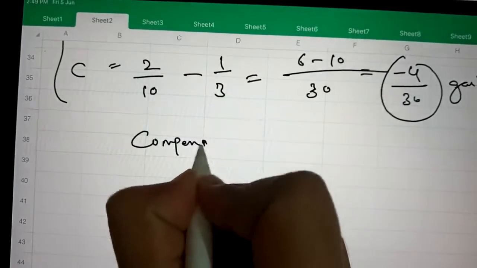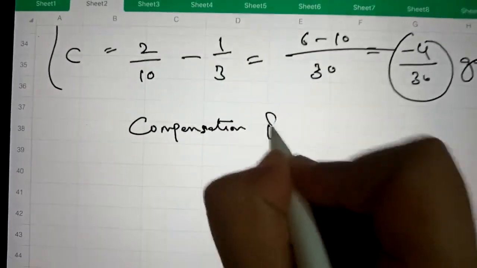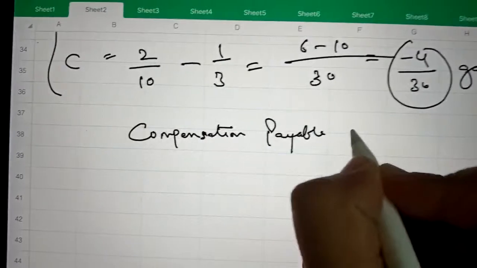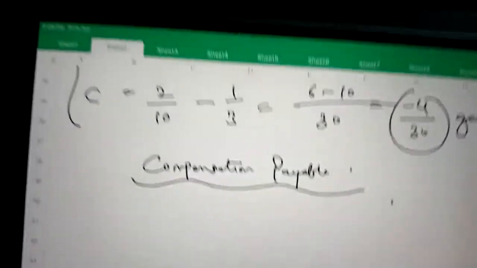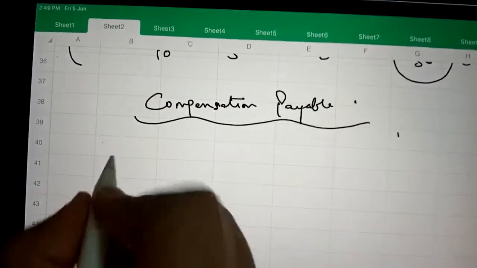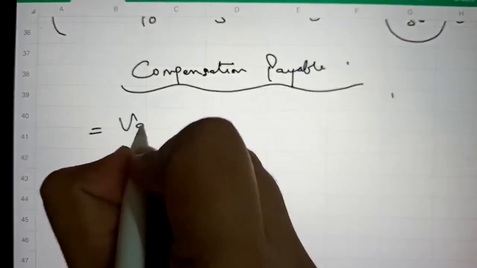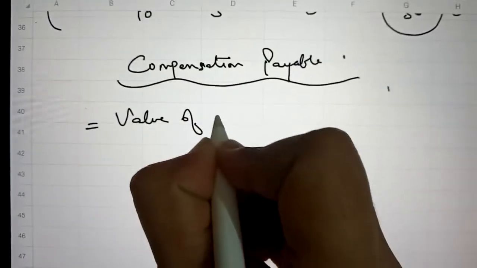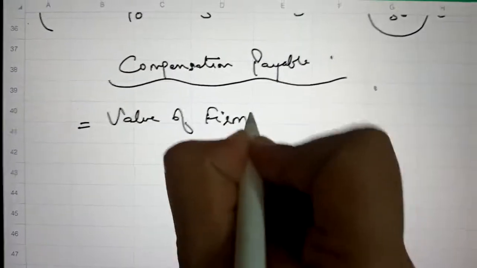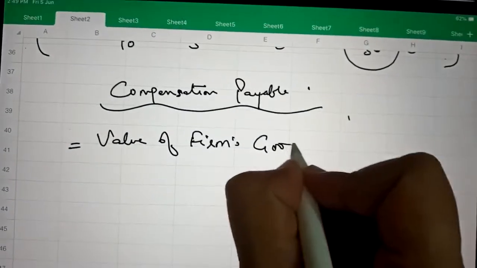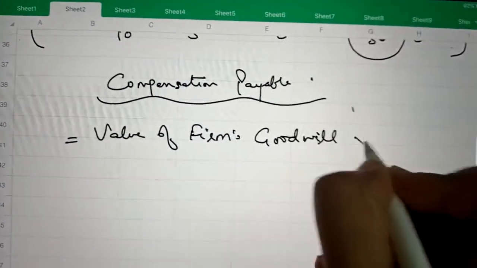compensation payable by them to the sacrificing partner can be calculated by multiplying the value of firm's goodwill with their gaining share.